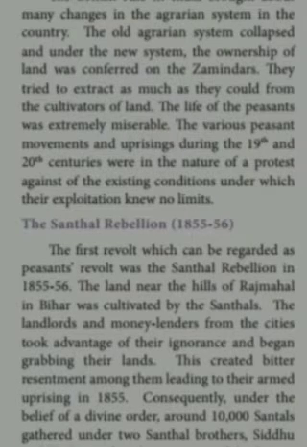The higher class people very much utilized the ignorance of the Santhal people. That was a drawback to the Santhals. This created bitter resentment among them, leading to their armed uprising, which started in 1855.